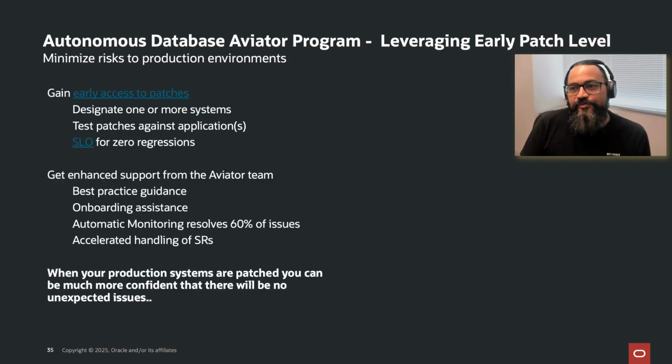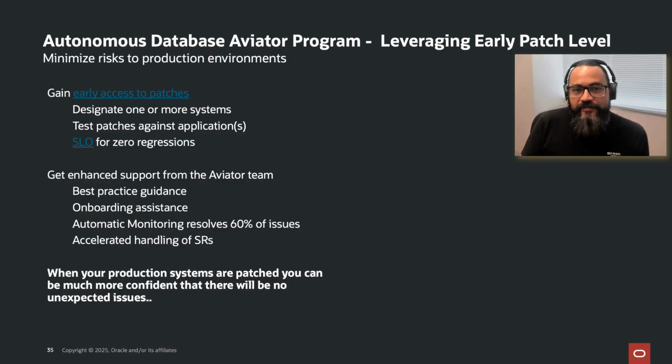So early access gives you access to certain patches before they go to production. They're typically database patches, which you get to access 1 week before. If you're running your test systems or your canaries, it's the best place to see if there is something potentially going to production that might break your application. And this is where the zero regression SLO service level agreement comes in. If you have reported the issue, we ensure 100% that the issue doesn't go to production, and we fix it working with you.